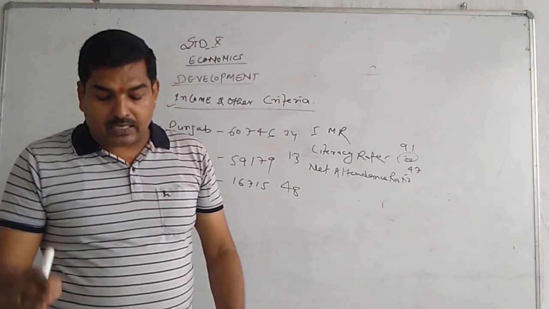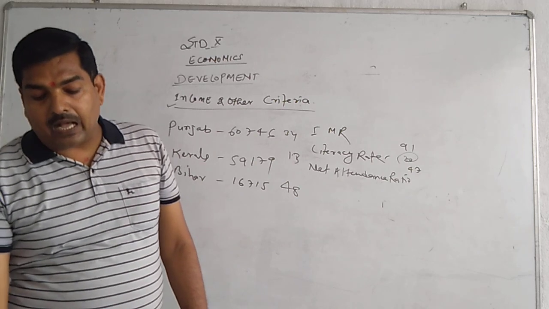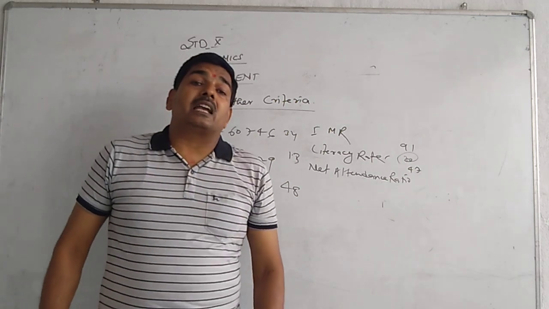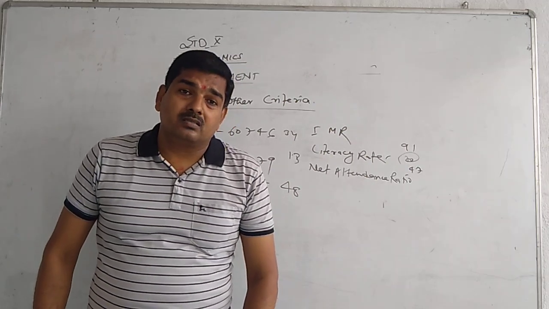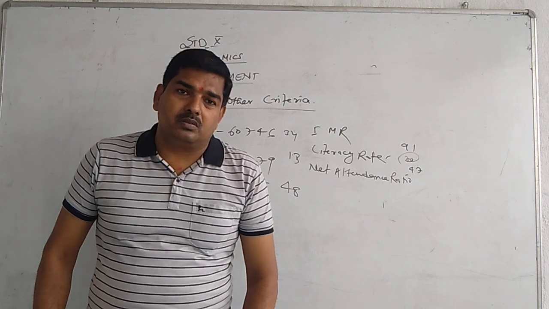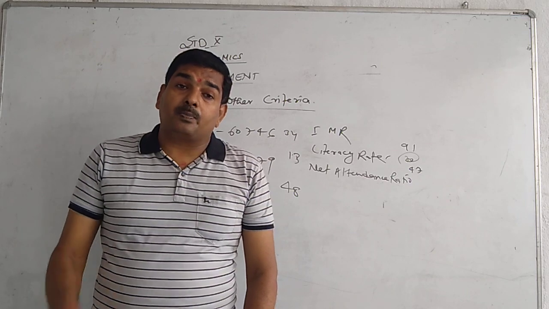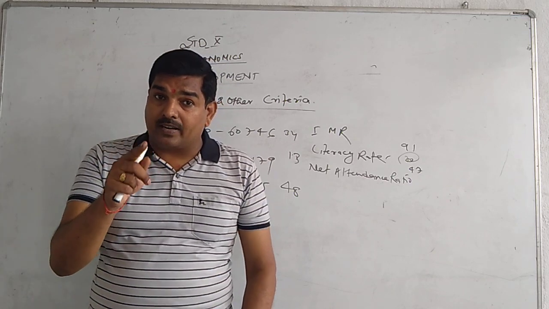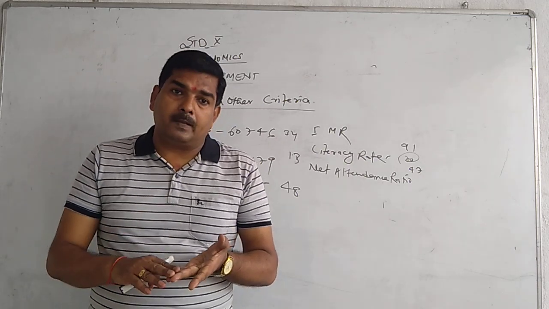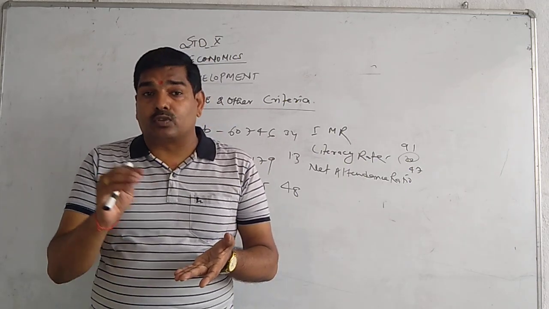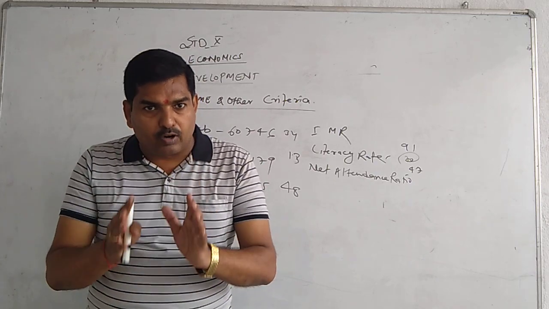Understand? So these are the categories, and you can read in the chapter and think about the state of Bihar, where I think at least half of the students do not attend school. Then what about the future of Bihar? In spite of all these facilities provided by the government, either midday meal, free dresses, free books, or nutrients, the ratio is not up to the mark. So the government should think about that.